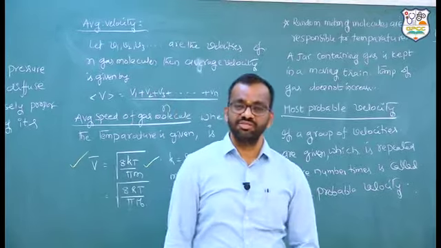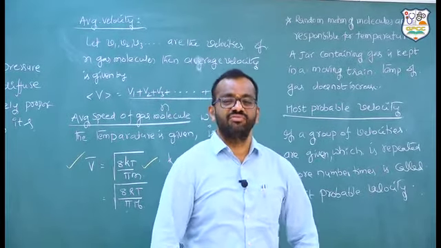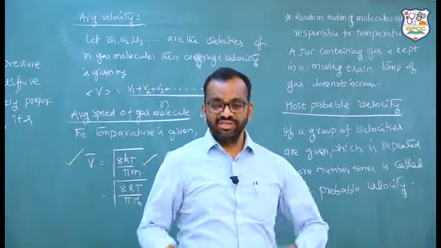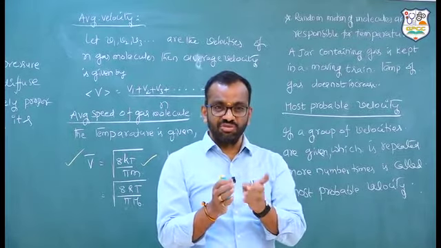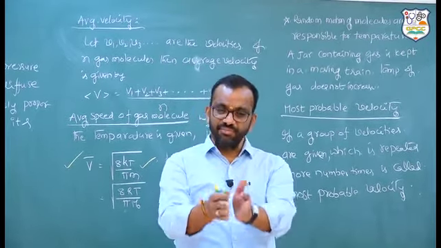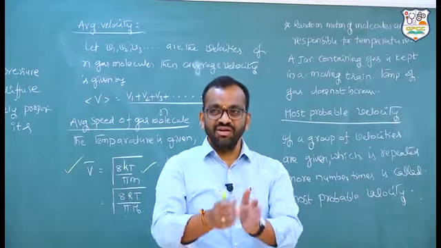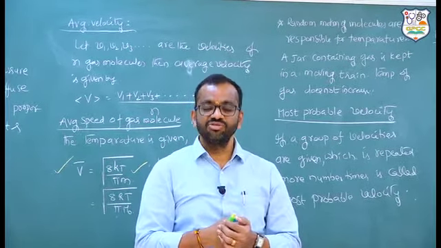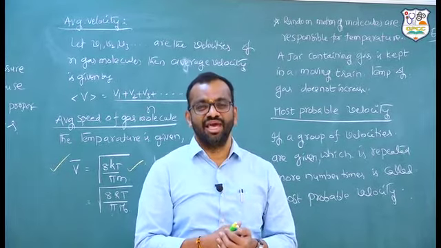But what does this actually mean? Earlier, in a competitive examination, one question was given. There is a jar whose temperature is 27 degrees centigrade, or 300 Kelvin. This is kept in a moving train, and the train velocity is 60 kmph. So what is the temperature of the gas?